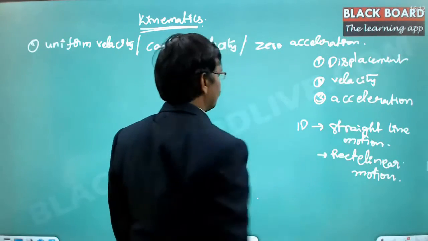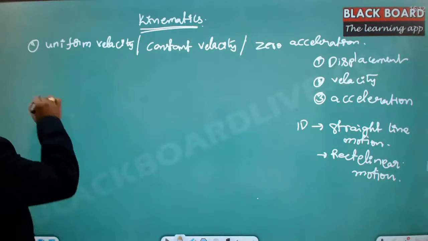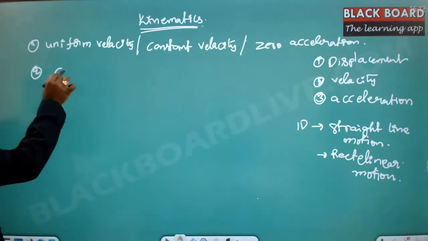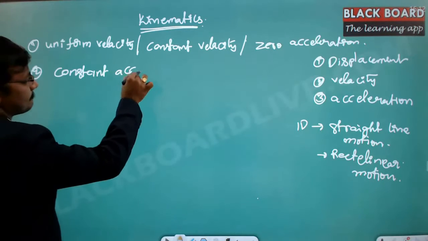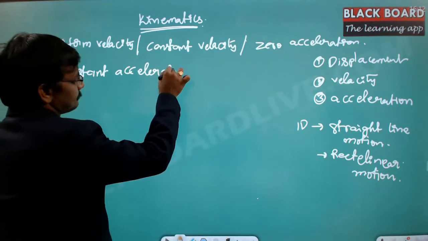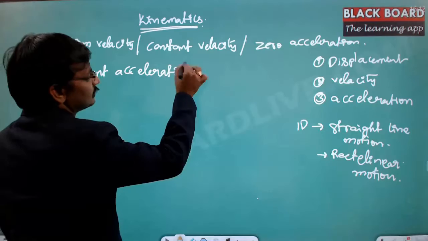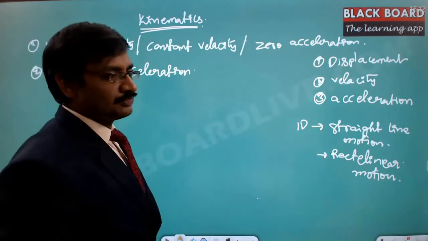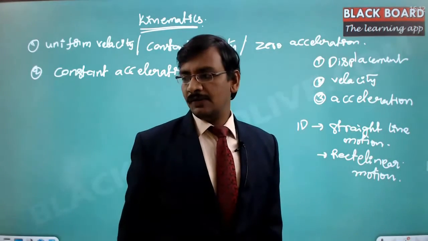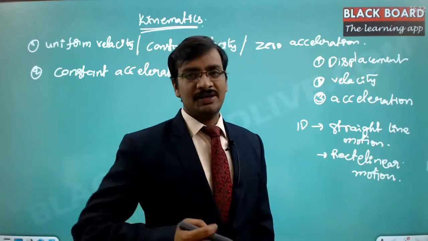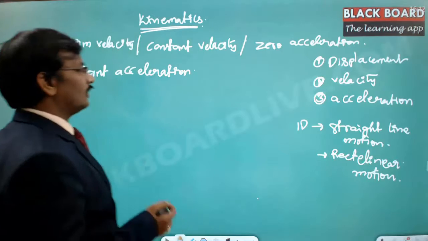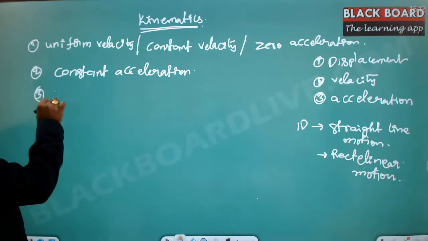So this is one category, and the second one is constant acceleration. And there is a third category where you can expect an advanced level of questions, or if the paper is very, very tough, that is the third level of analysis, variable acceleration.